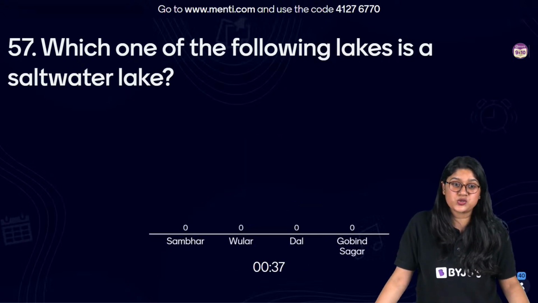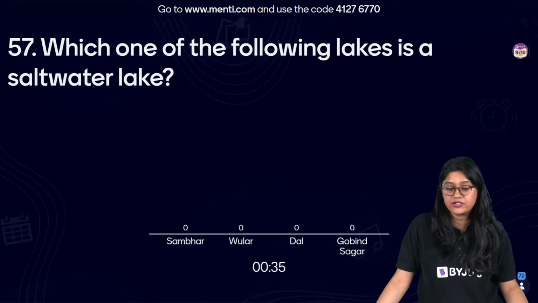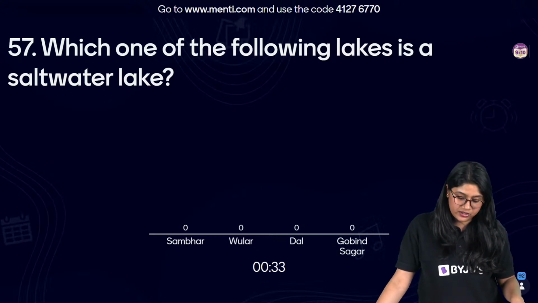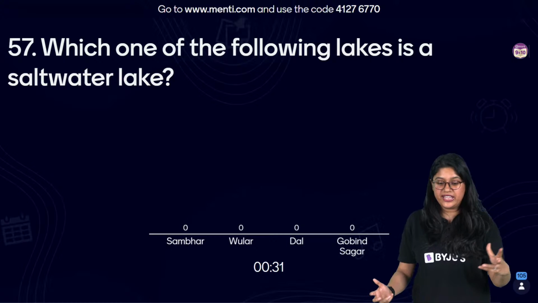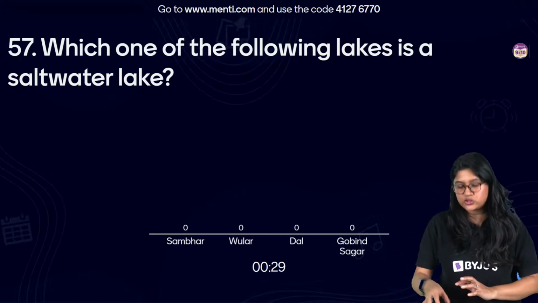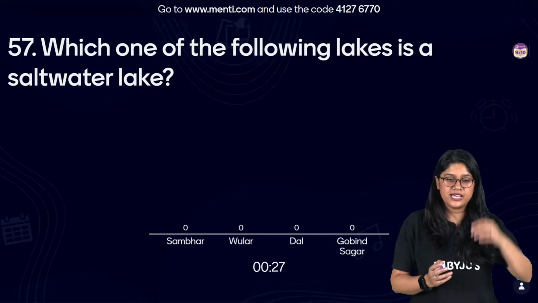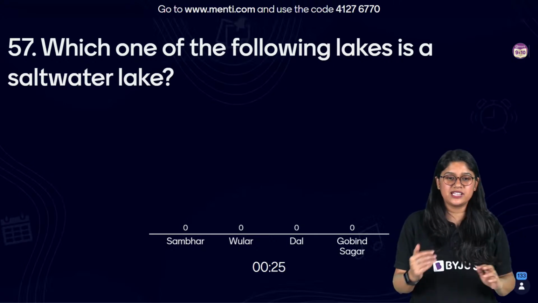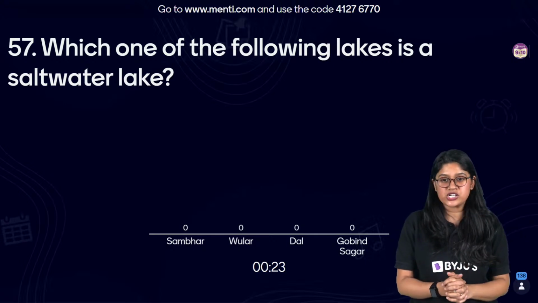This is the easiest one, right? The salt lake that we have in our country. Sambar Lake, Wooler Lake, Dal Lake और गोविंद सागर. एक तो lake है ही नहीं. Yes, एक तो lake है ही नहीं among these options. Artificial lake, right?